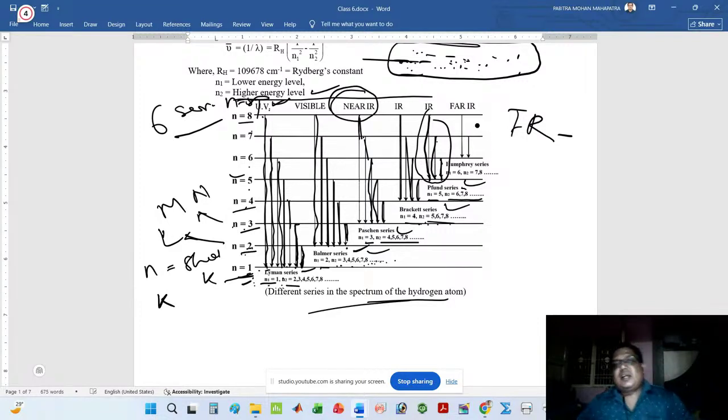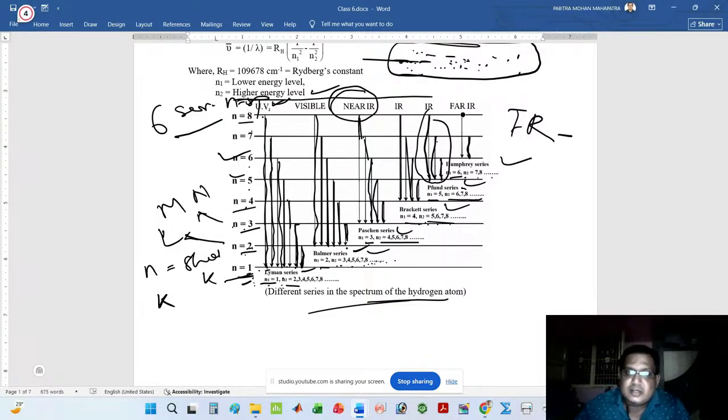Similarly, another series is the Humphreys series. Here the ground state is n equals 6. So here I have written n1 equals 6, and the higher states are n2 equals 7, 8, 9, 10, like this. This is a ray that comes from n equals 7 to n equals 6.